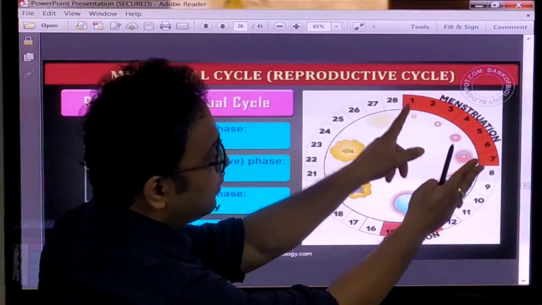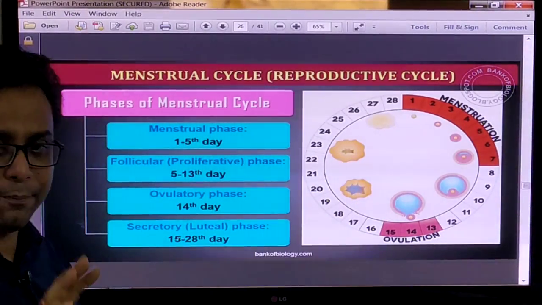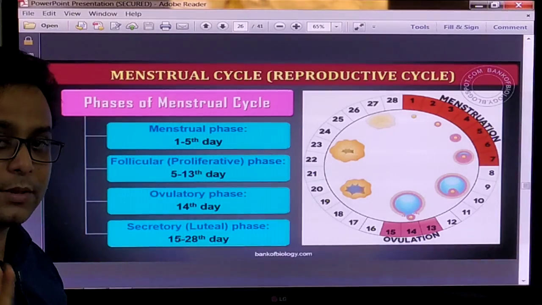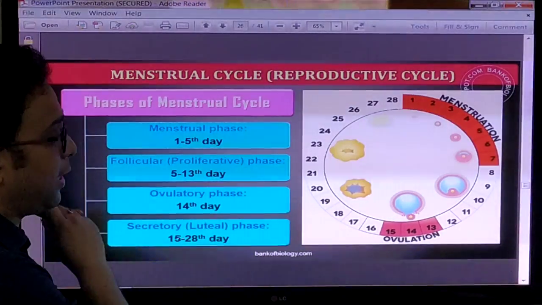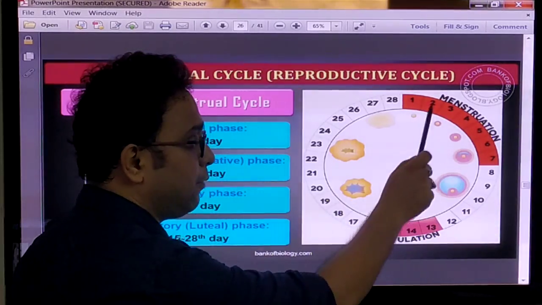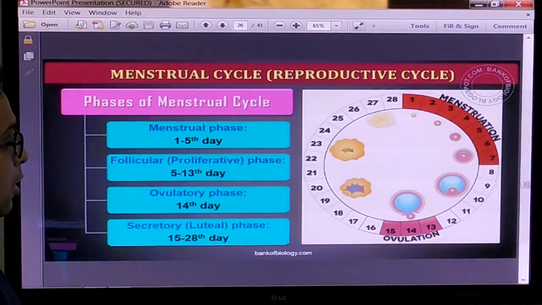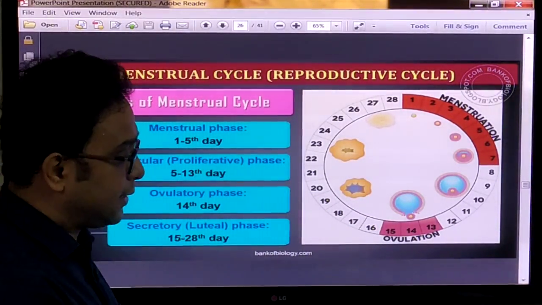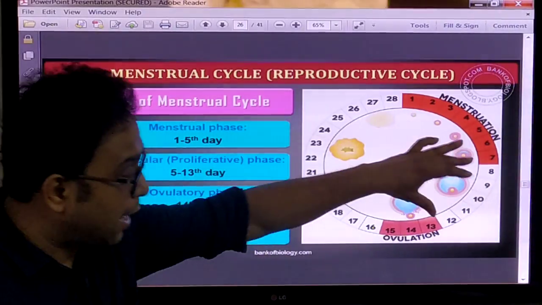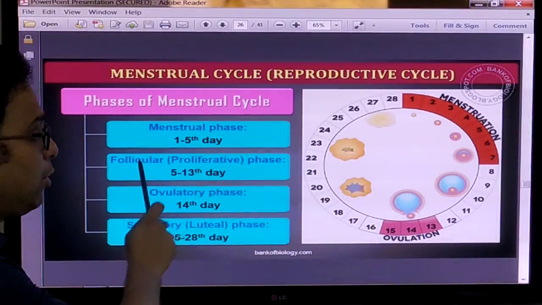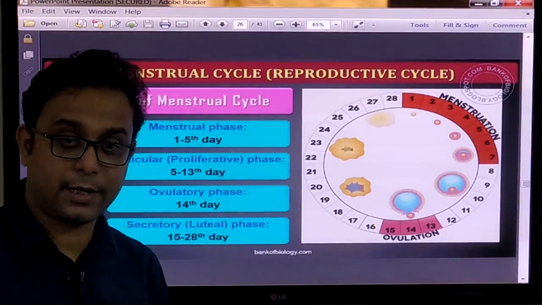But first, 1 to 5 days generally, right, 1 to 5 days, this is called the menstrual phase. So this is the menstrual phase. 5 to 13 days, up to these 13 days, this part is called the follicular phase or proliferative phase.